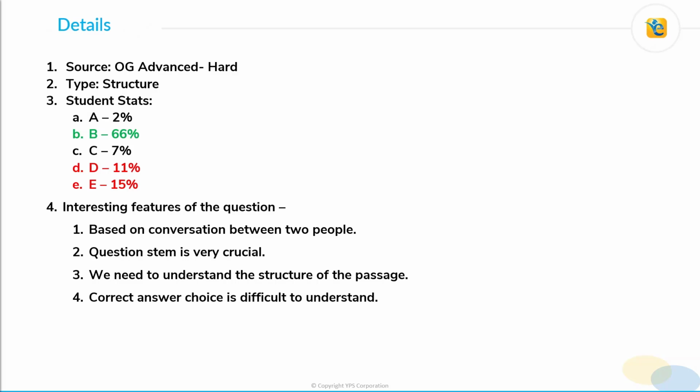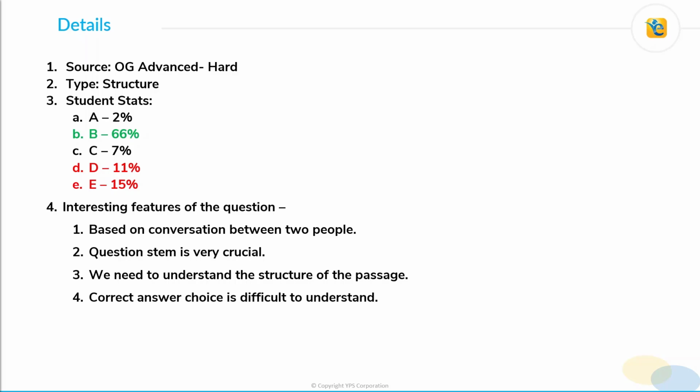This is a hard question from OG Advanced and it tests your understanding of the structure of the passage. As per student stats, the correct choice, that is choice B, has been selected by 66% of the students. Choice D and choice E are two popular incorrect answer choices. Now, what makes this question interesting?